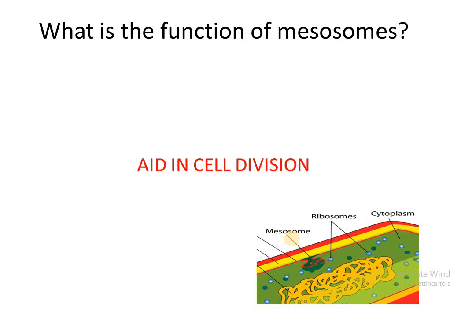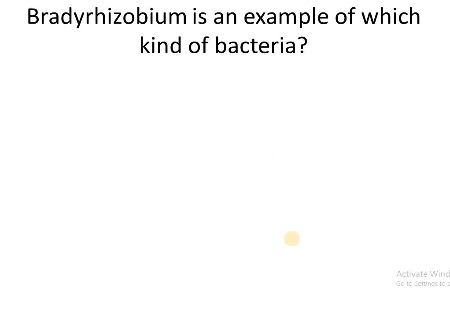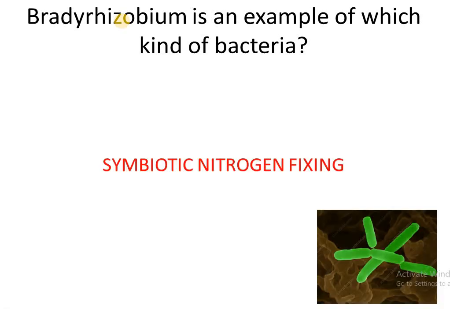Aid in cell division. Bradyrhizobium is an example of which kind of bacteria? What is Bradyrhizobium? It is a symbiotic nitrogen-fixing gram-negative soil bacteria.